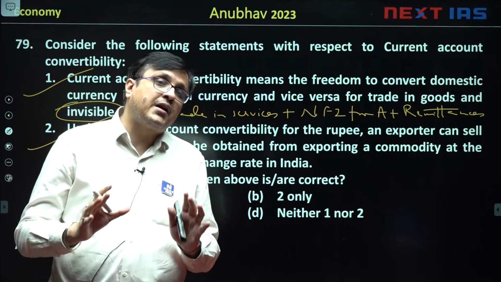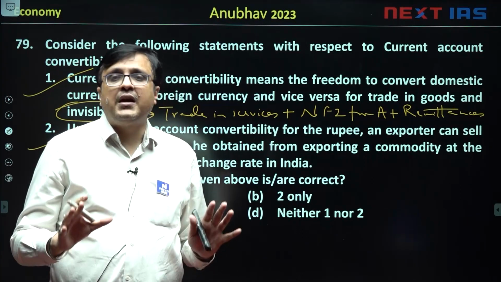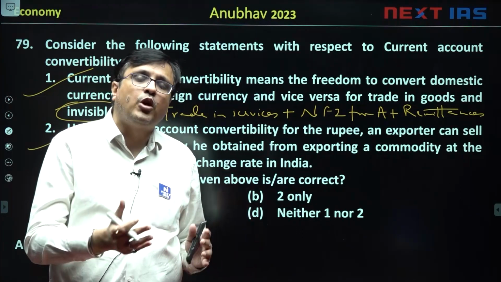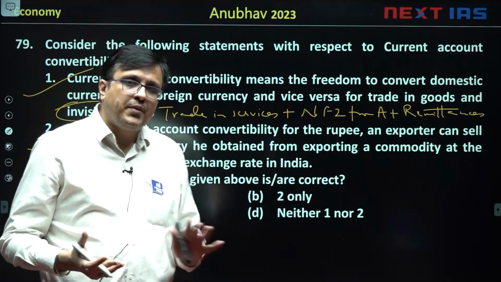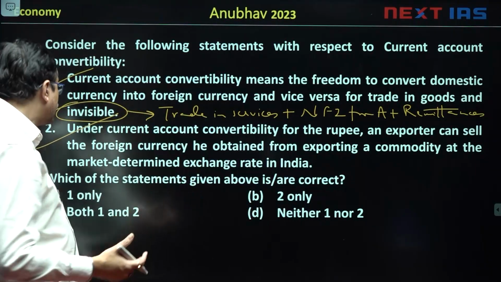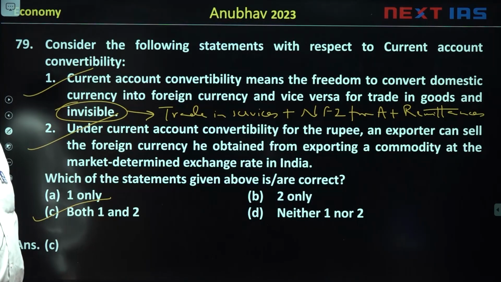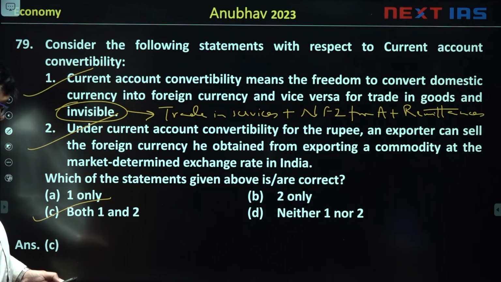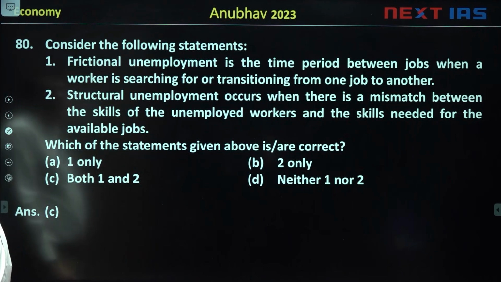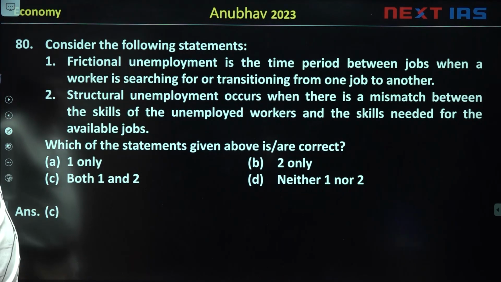जो भी पैसा आप current account पे earn कर रहे हो, वो बड़े आराम से आप convert कर सकते हो डॉलर को रूपी में या रूपी को डॉलर में. दोनों ही statement सही हैं. So the answer will be both 1 and 2. That is C option. Both 1 and 2 are correct option here. The next question we see is consider the following statements.